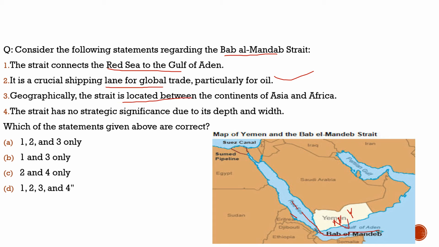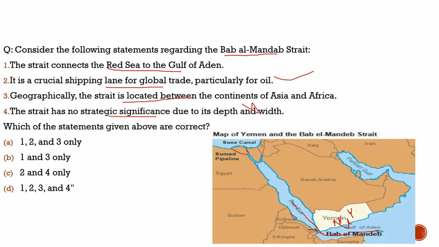100% here it is an Asian country, and here is Djibouti, on the African continent. So definitely it is between the continents of Asia and Africa. It separates the Asia and Africa continents. Fourth statement, the strait has no strategic significance due to its depth and width. Totally incorrect. It is highly strategic. It has huge strategic significance. It is highly important for trade there. So the fourth statement is incorrect.